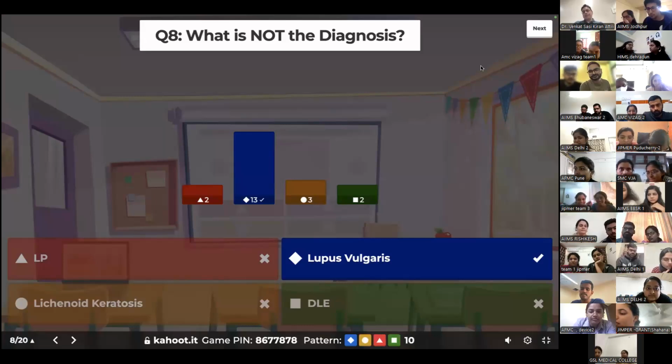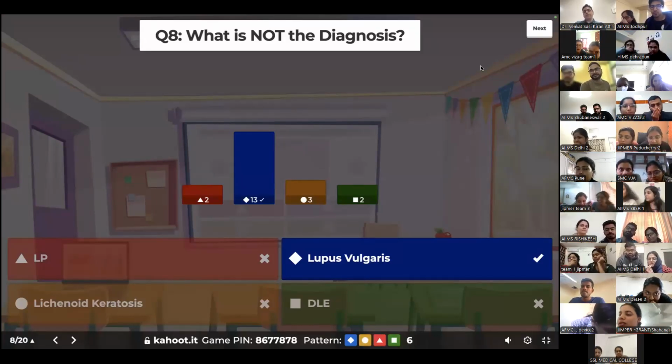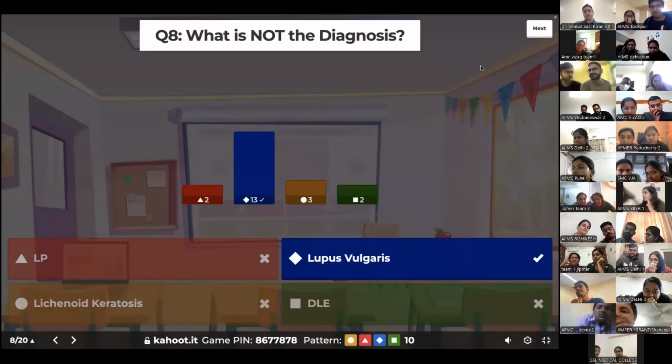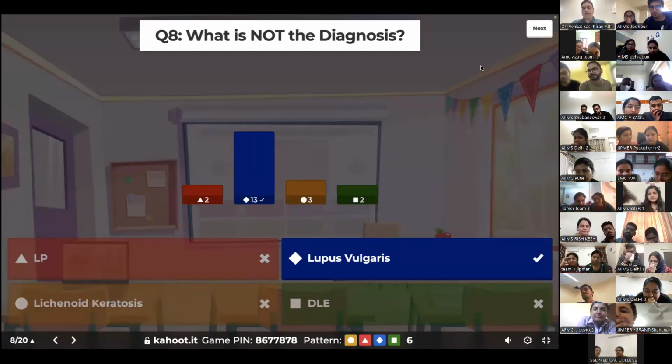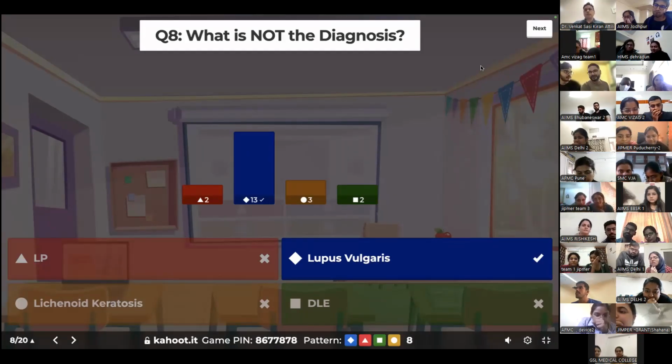So indeed, what you're seeing is basically the lichenoid infiltrate with nice colloid bodies. And this is typically seen in discoid lupus or lichenoid keratosis or lichen planus. Lupus vulgaris is lichenoid and granulomatous, as I showed you earlier. That's one of the differentials. Here it's not granulomatous, it's typically just a lichenoid infiltrate. So the answer is indeed lupus vulgaris.